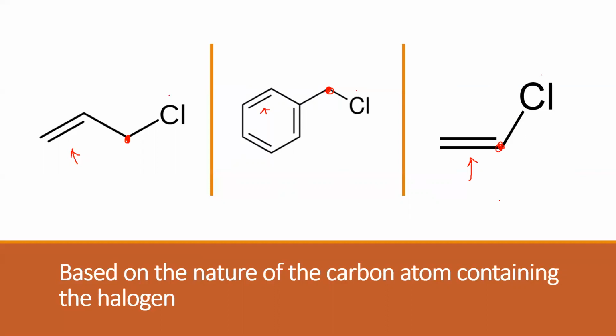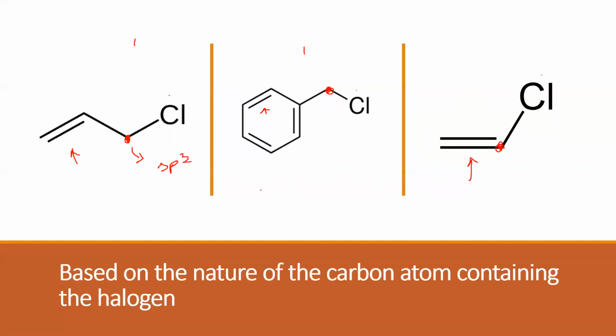When you observe the three compounds, this one and this one look similar. How do they look similar? They look similar because the halogen is attached to a carbon which has only single bonds around it. Therefore, this is an sp3 hybridized carbon.